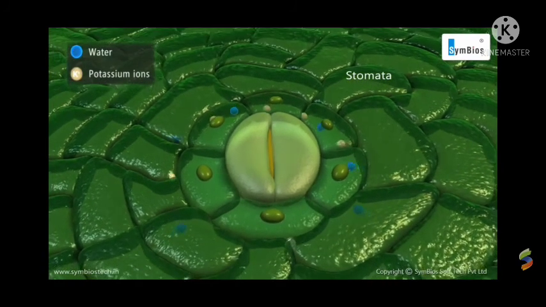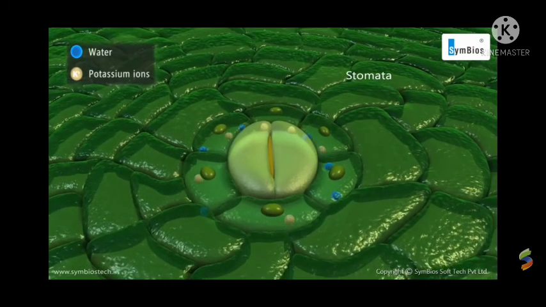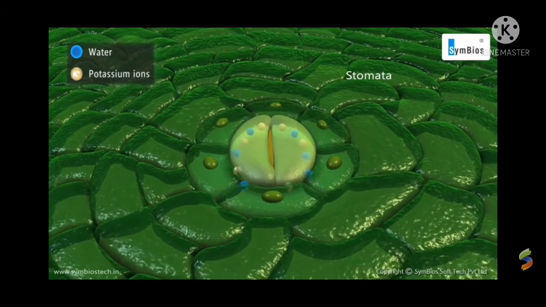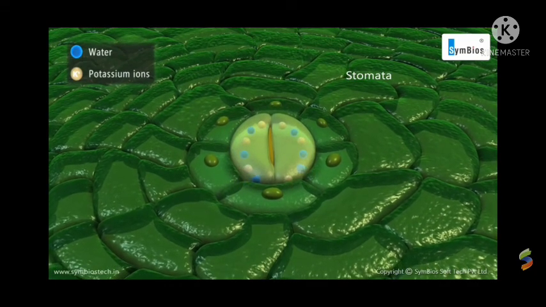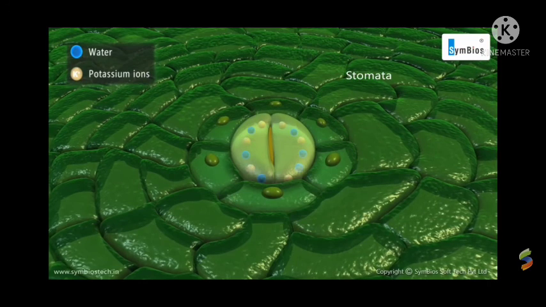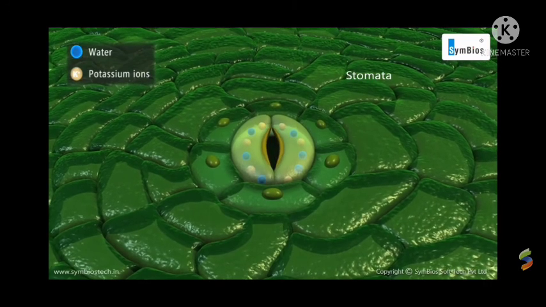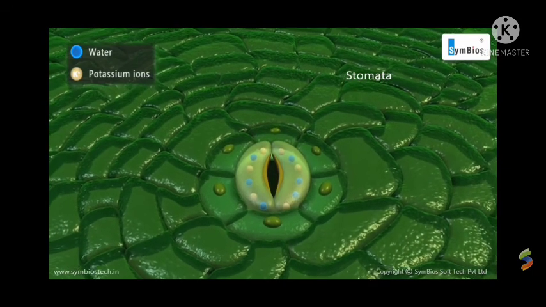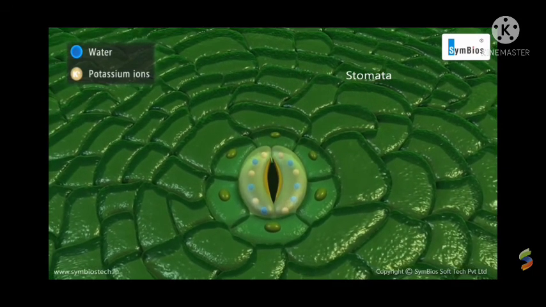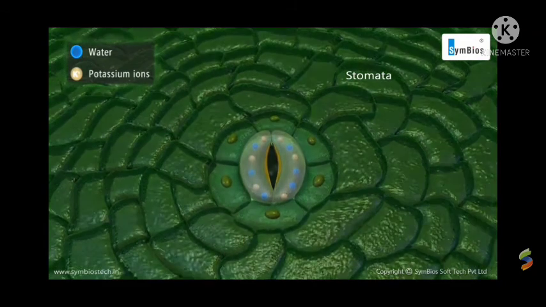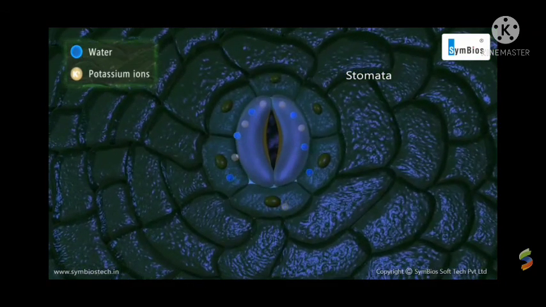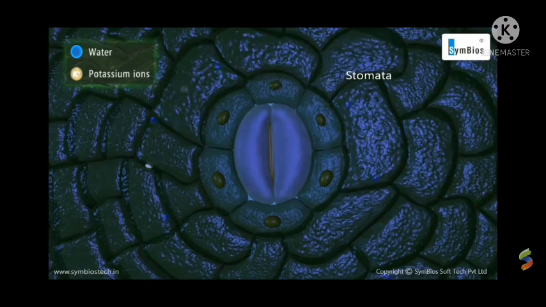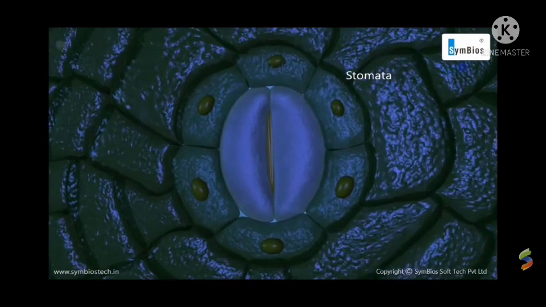These stomata are surrounded by guard cells, and the opening and closing of the stomata is the function of the guard cells. The guard cells swell when water flows into them, which leads the stomatal pore to open. Similarly, the pores close if the guard cells shrink. So at daytime, stomata open and at night time they are closed.